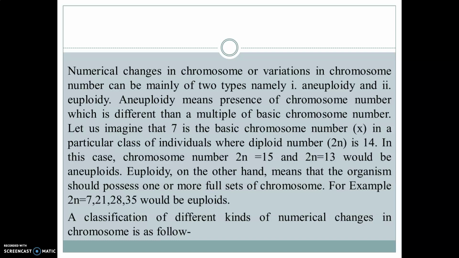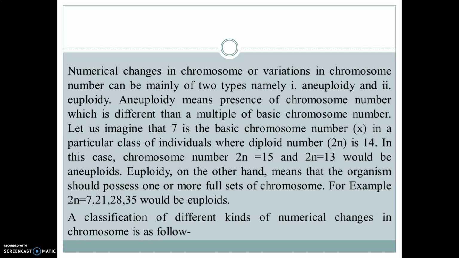Euploidy, on the other hand, means that the organism possesses one or more complete sets of chromosomes. For example, 2n equal to 7, 14, 21, 28, 35 would be euploids.